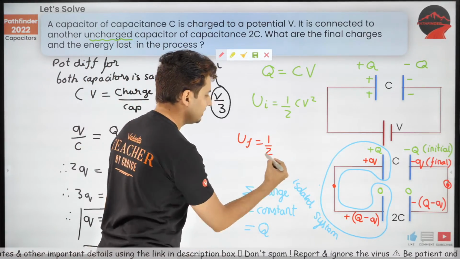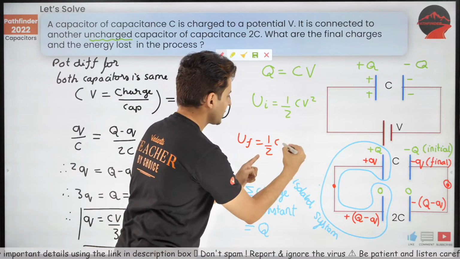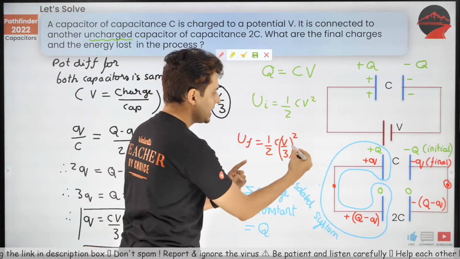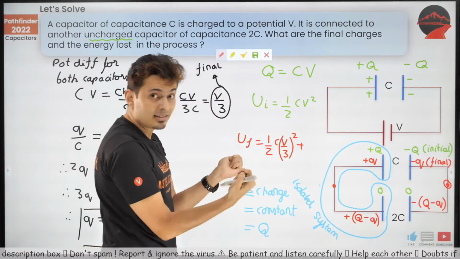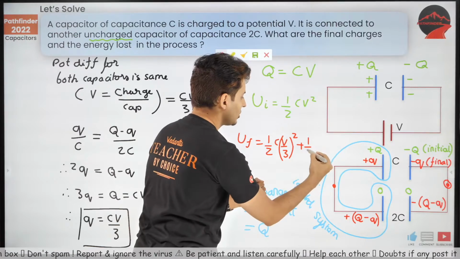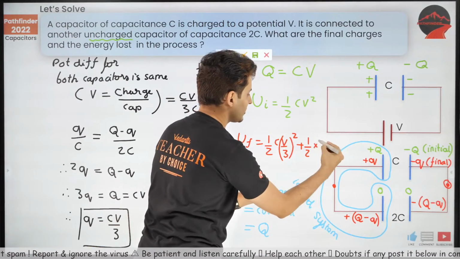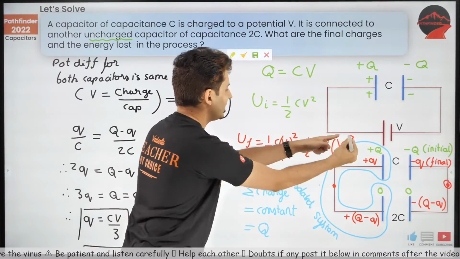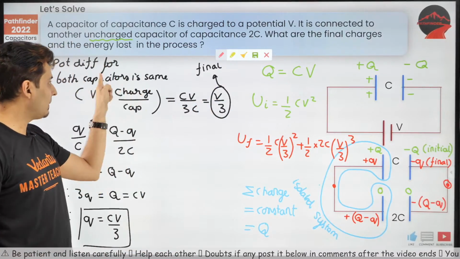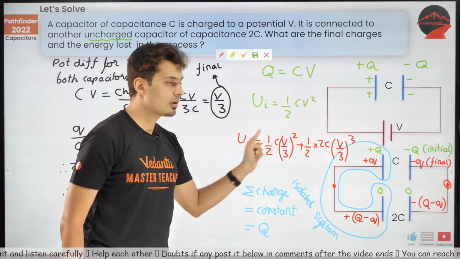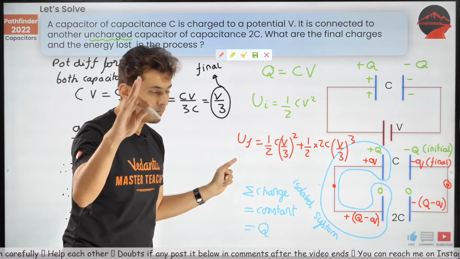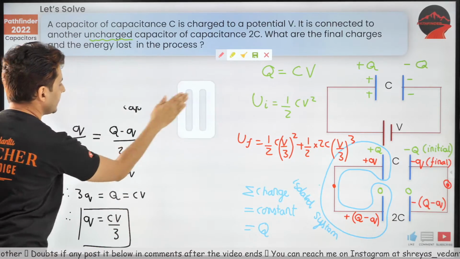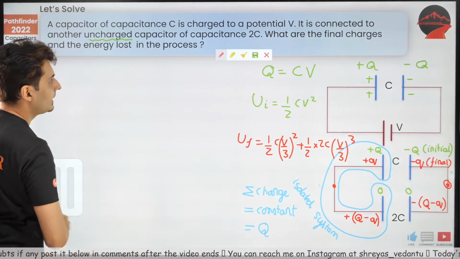It will be half C into V by 3 whole square, because that's the final voltage, plus even this capacitor is charged, so half, but that capacitance is 2C into voltage is going to be same, so V by 3 square. Yes, both the capacitors will have the same voltage. Keep this in mind. Last thing, I'm going to remove all of this. It's no longer needed.